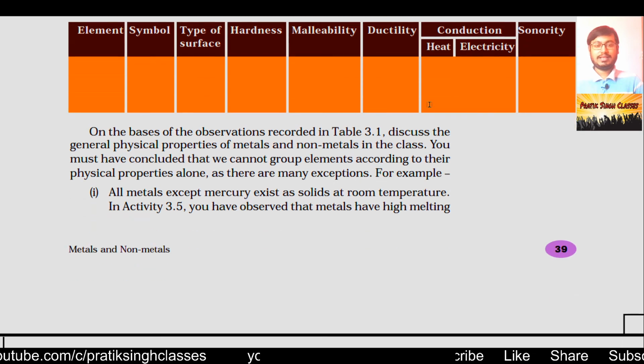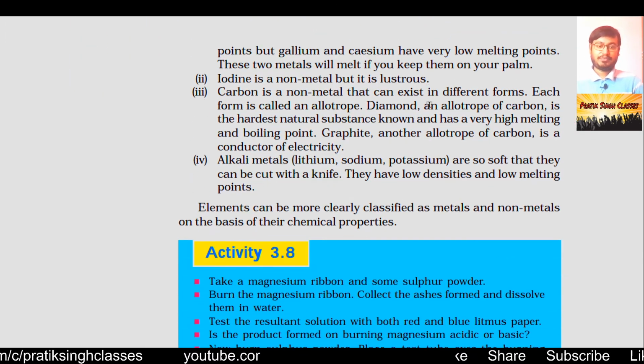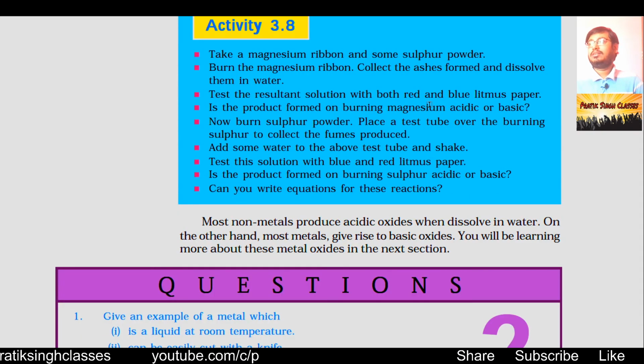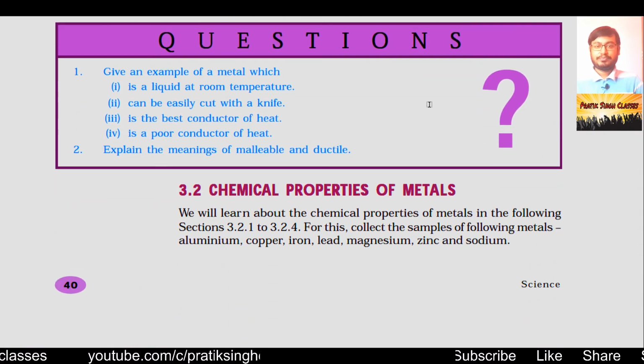We have just seen how to separate metals from non-metals, and what behaviors we have to consider while separating them. Then in our next video we will study section 3.2, chemical properties of metals.